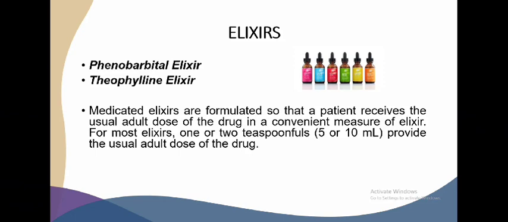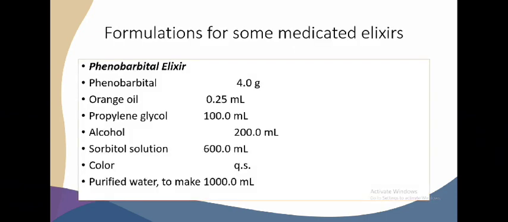The phenobarbital elixir is a drug, specifically a non-selective central nervous system depressant, that is used for people who have difficulty in sleeping. The theophylline elixir, on the other hand, is used to prevent and to treat symptoms and blockage of airways due to asthma or other lung diseases such as emphysema and bronchitis.